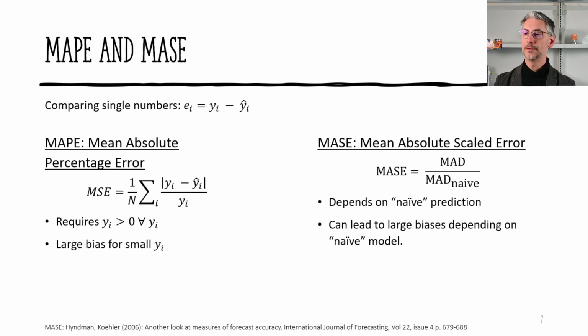Another one is the MASE, the mean absolute scale error. This takes the MAD and compares this to a naive model. Now we introduce a sort of naive prediction that can be good or bad, but it can lead to a bias depending on how this naive model behaves, because inevitably we wouldn't call it a naive model if it were performing very well in all cases.